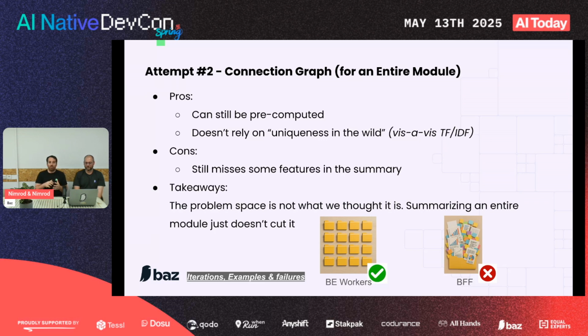But then we ran into the issue that a summary, by definition, drops the less important stuff, right? If I ask to summarize a document, there might be things that just won't make it into the summary. And the problem we faced is we looked at some PRs, and we saw that those PRs change a specific point in this module. It might be the central point, or it might be a secondary point. It might be a new feature that is not within the summary, and then nothing is relevant at all. So what we understood is the problem is different. We don't need to summarize the entire module because it just doesn't work.